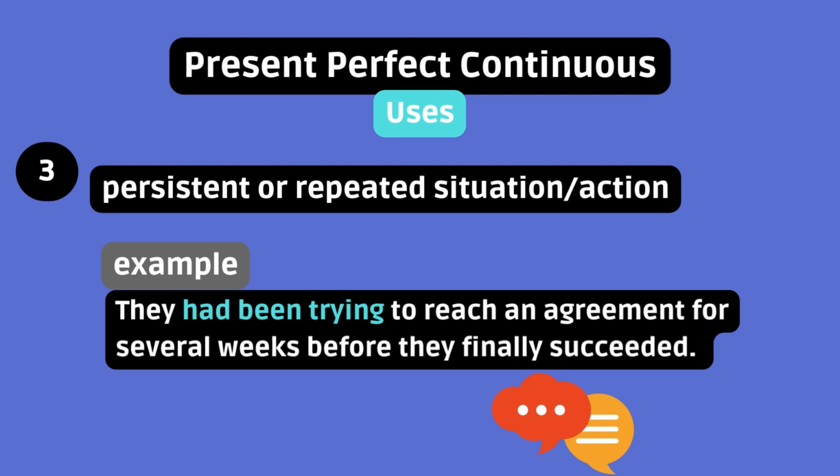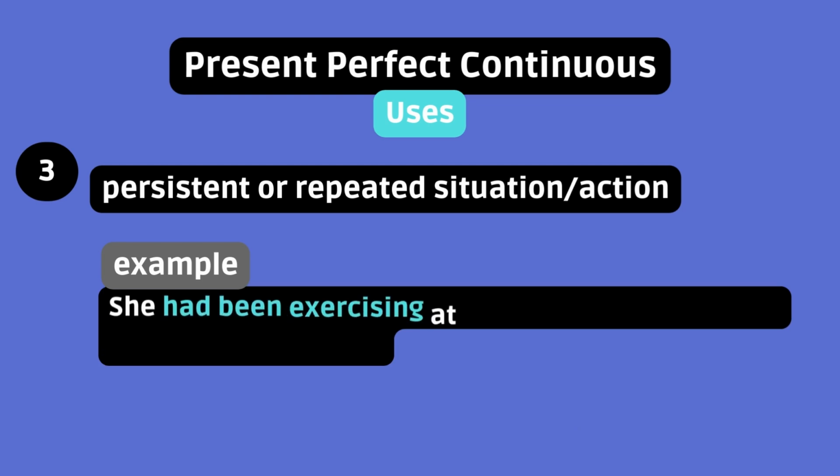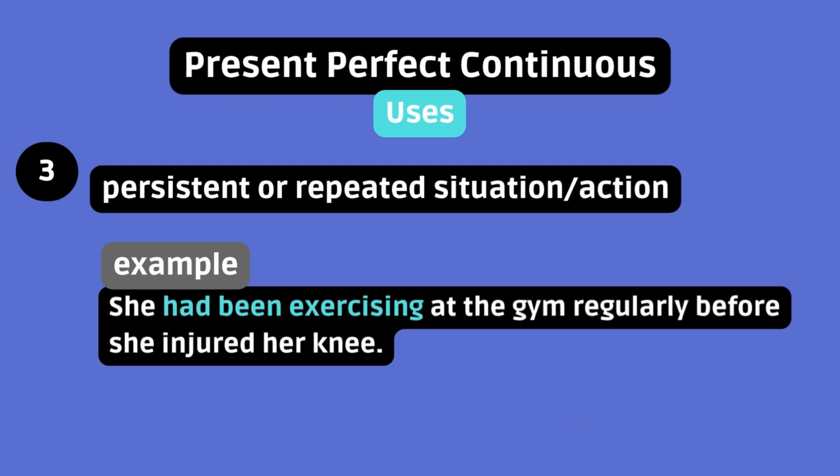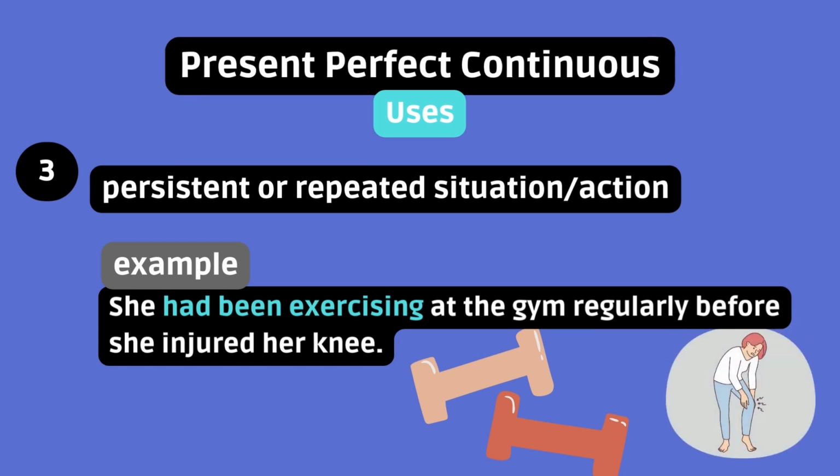The trying took place over several weeks, so we can conclude parties met on a daily or weekly basis. Thus, the trying was persistent and occurred many times before its conclusion. She had been exercising at the gym regularly before she injured her knee. The exercising was repeated on many occasions until an unfortunate end, the injury.